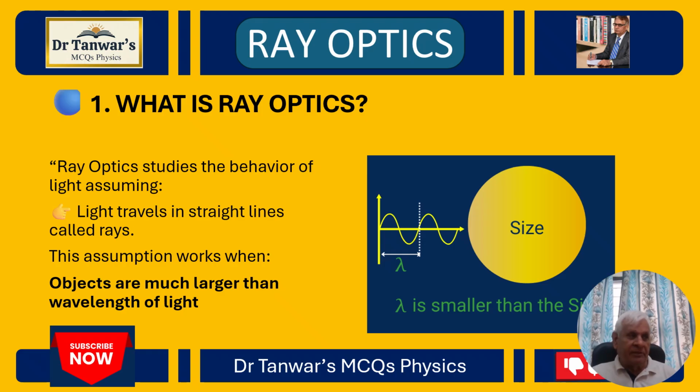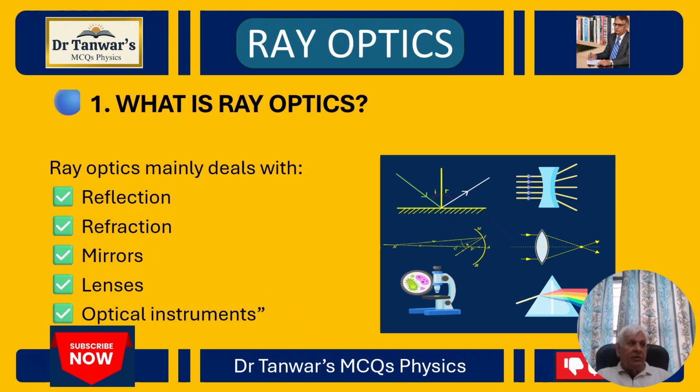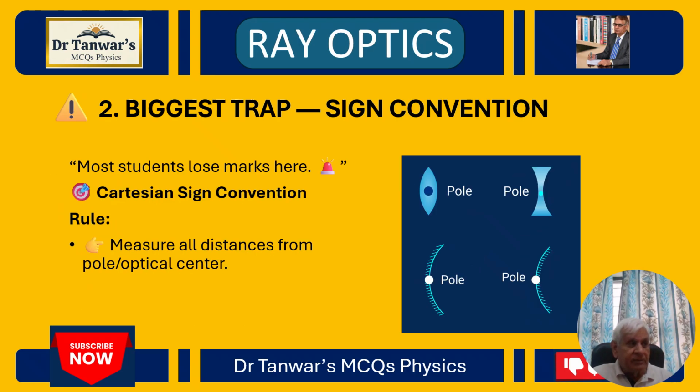What is ray optics? Ray optics studies the behavior of light assuming it travels in straight lines called light rays. This assumption works when objects are much larger than the wavelength of the light. And ray optics mainly deals with and explains phenomena like reflection, refraction, mirrors, lenses, and optical instruments.